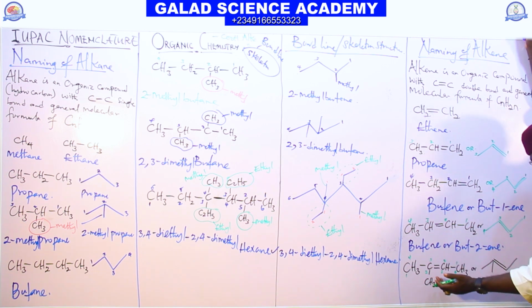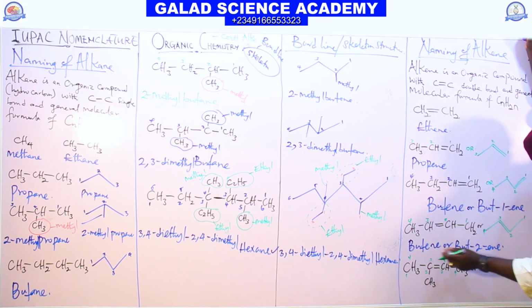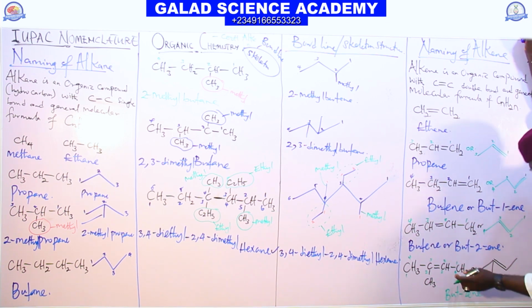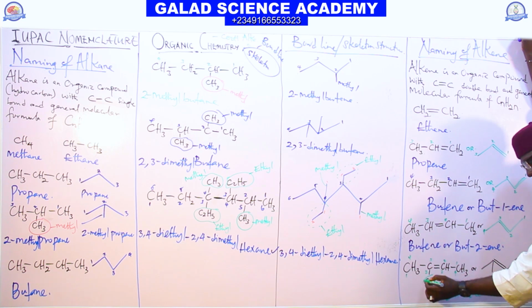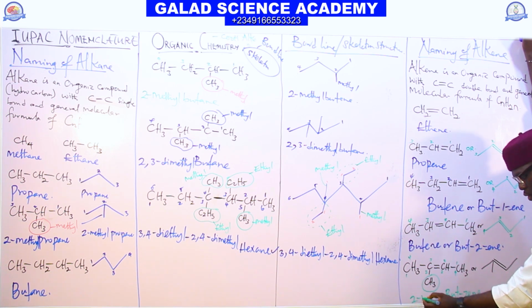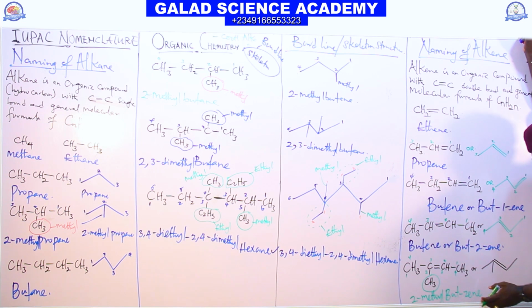So to name the compound now, it should not be what? Normally, it's but-2-ene. But this attached group, which is methyl, is attached to carbon 2. So now you call it 2-methylbut-2-ene.